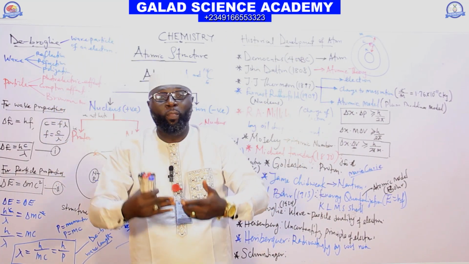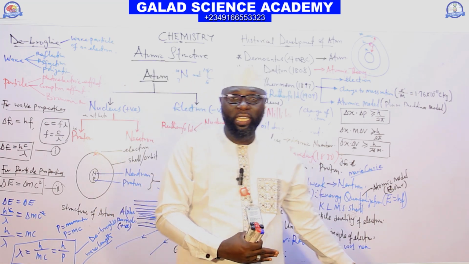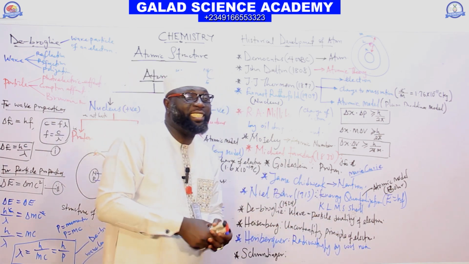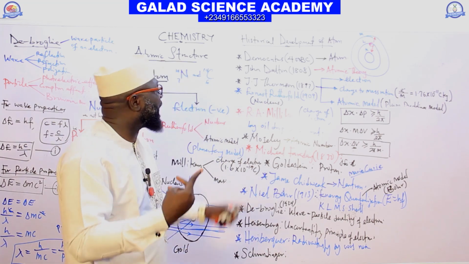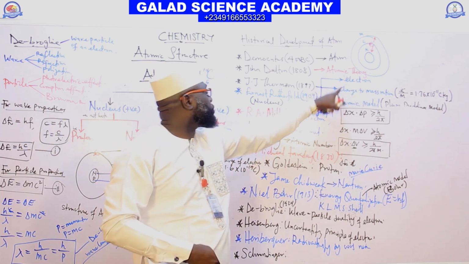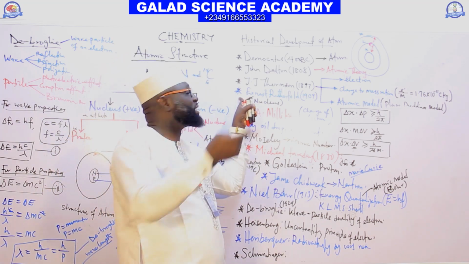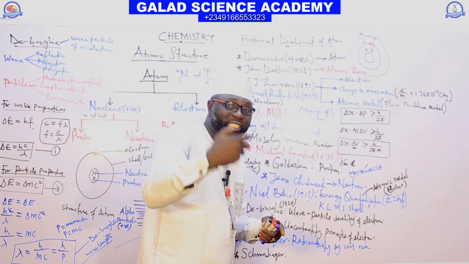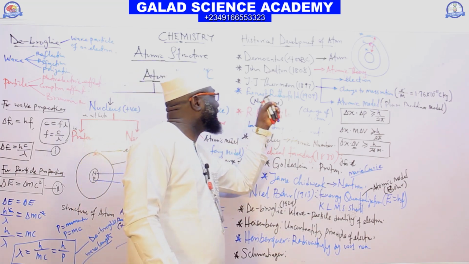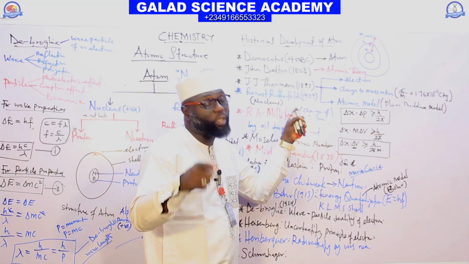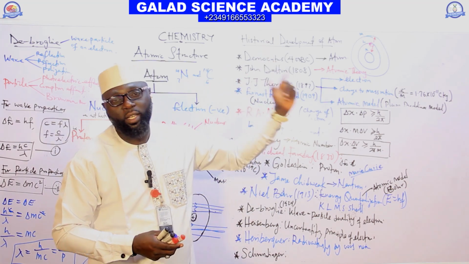But furthermore, when Rutherford, J.J. Thomson, Goldstein and James Chadwick came, they told us that inside the atom we still have three particles. Thomson tells us we have the electron. Rutherford tells us we have the nucleus. Goldstein tells us we have the proton inside the nucleus, and James Chadwick tells us we have the neutron inside the nucleus.